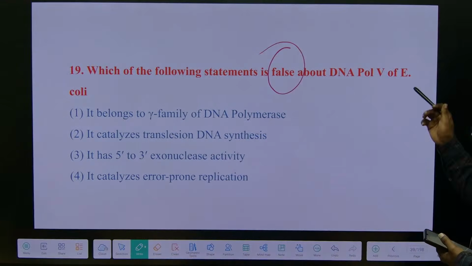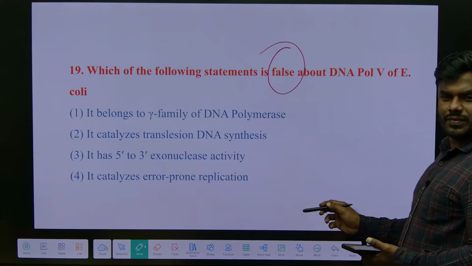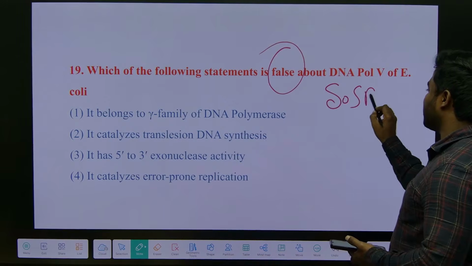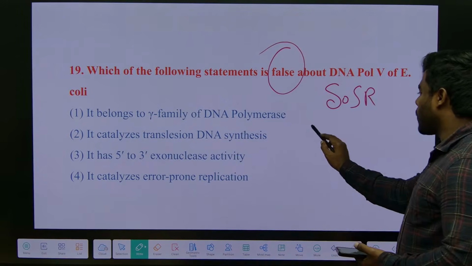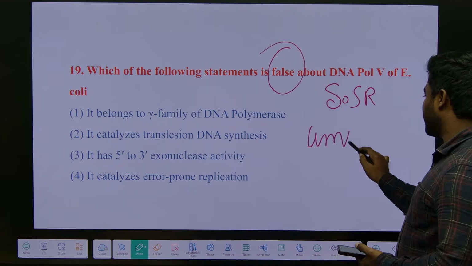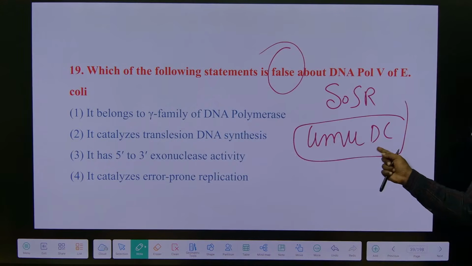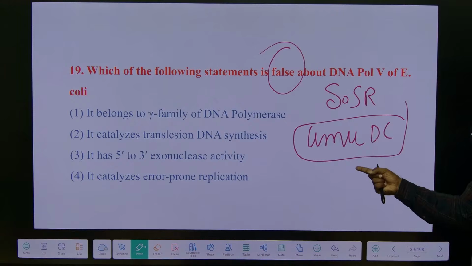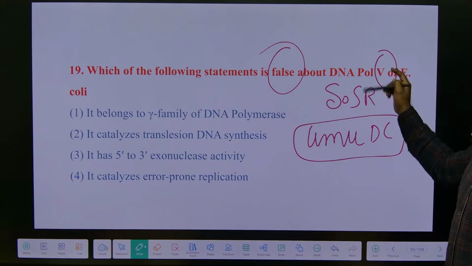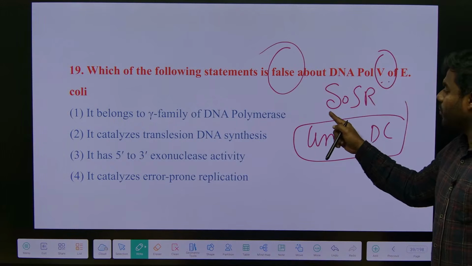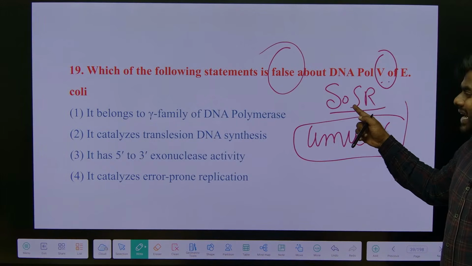Anyone remember what is the major function of Pol 5? It is generally involved in the SOS repair. It is coded by an operon named UMUDC operon. It is the name of the operon that codes for polymerase 5, which is generally involved in SOS repair.